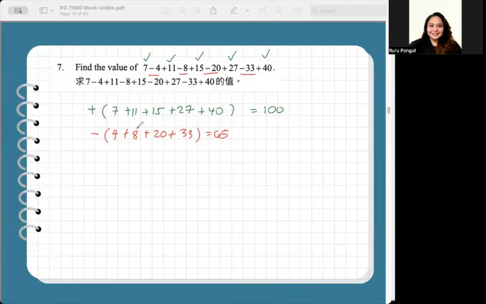So, why did I use addition to combine the minus values? Because it's the same logic as, for example, let's use the numbers in the original expression. If you have 7 candies and you plan to give 4 candies to a friend, since your mom will be giving you 11 candies, you're willing to give another 8 candies to another friend, since your father will give you 15 more candies.